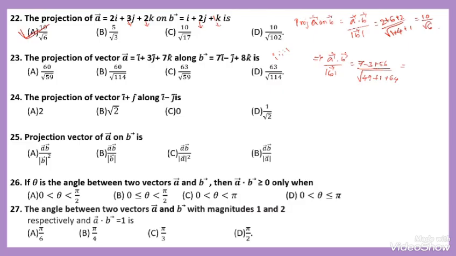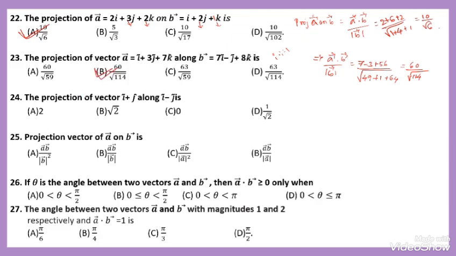Adding, 7 minus 3 is 4, 4 plus 56 is 60, and 49 plus 1 plus 64 is 114. So it is 60 over root of 114. This is the projection of vector A on B. Option B is correct.